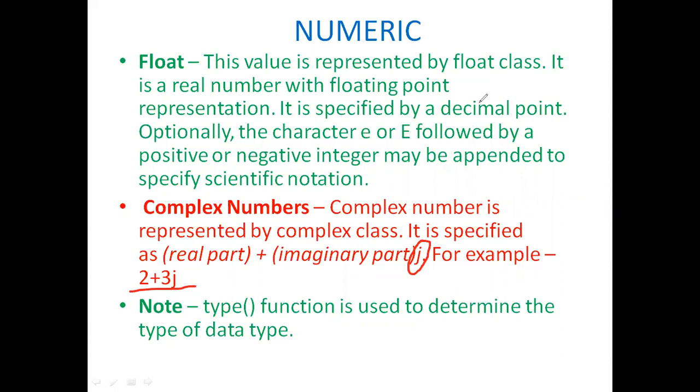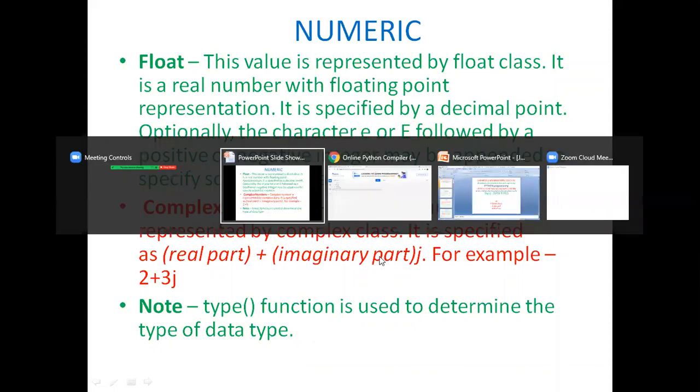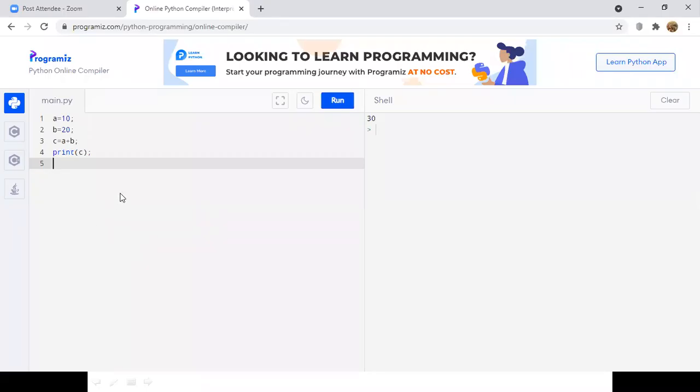And then see here, important note. The type function is used to determine the type of a data type. As we saw earlier, for example, I have declared 3 variables: a equal to 10, b equal to 20.30, c equal to 2 plus 4j, right?